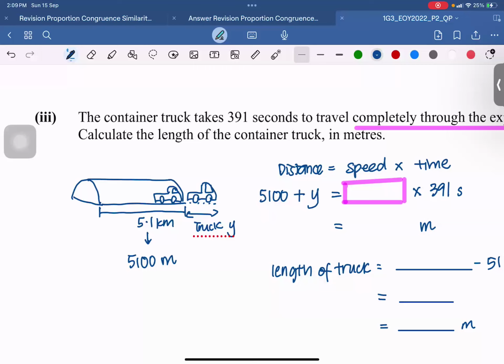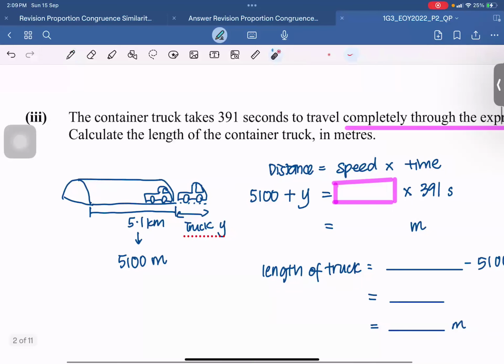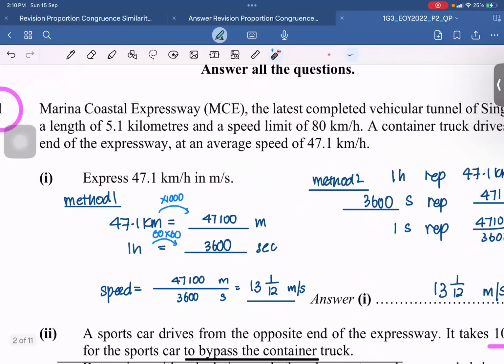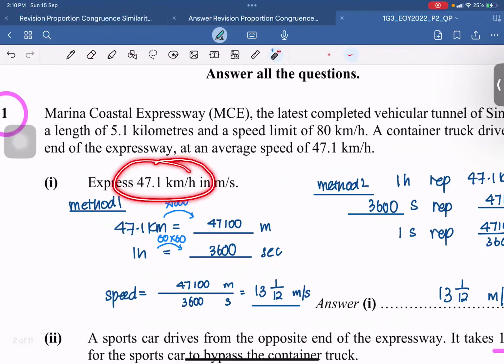Since distance is equal to speed times time, they gave me a time of 391 seconds. Take note, they want the distance in meters. So which speed of the truck do I use? Do I use the 47.1 kilometers per hour or do I use the 13 and 1/12 meters per second? Which one? Which speed should I use?